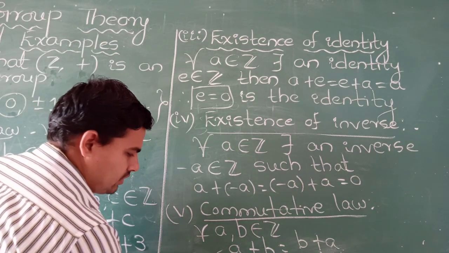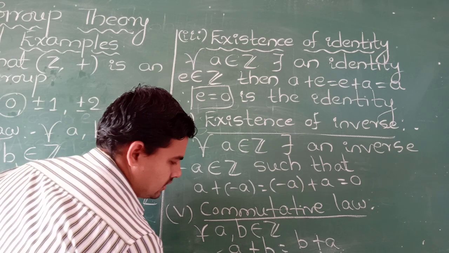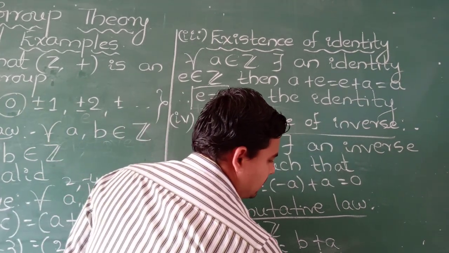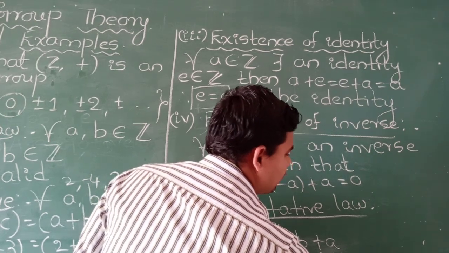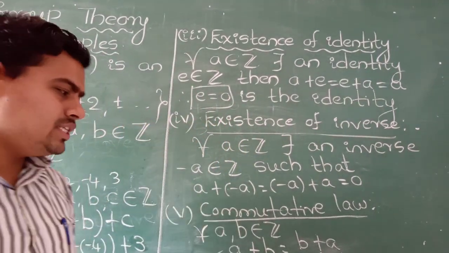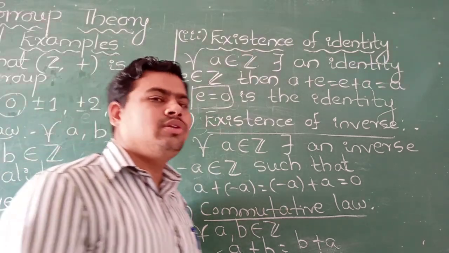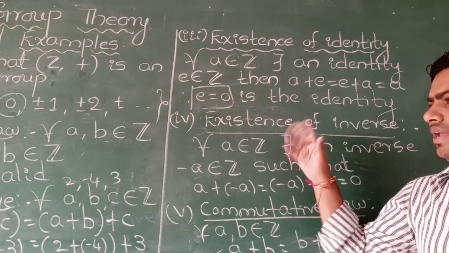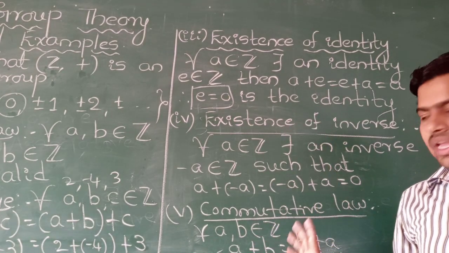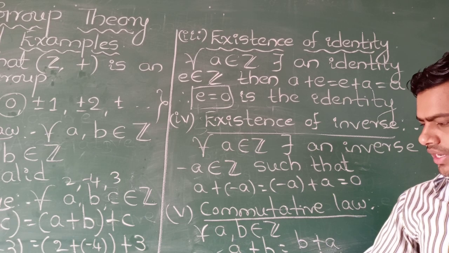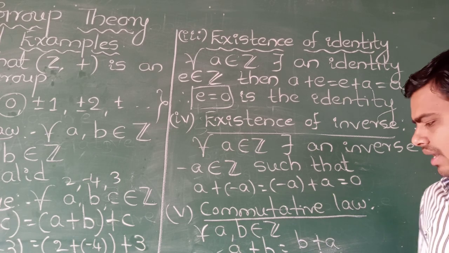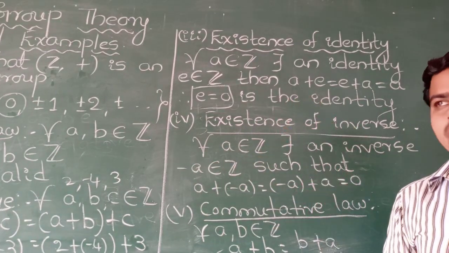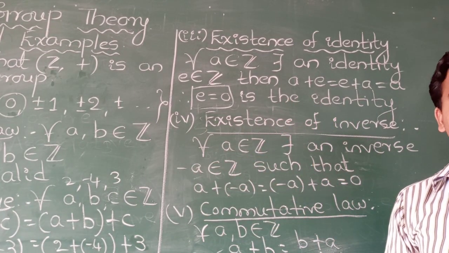Therefore, Z with respect to addition is an abelian group. This non-empty set becomes an abelian group with respect to addition because it satisfies closure law, associative law, existence of identity, existence of inverse, and finally commutative law. Any non-empty set together with the binary operation star is said to be an abelian group if it satisfies all these 5 conditions. Okay, this is the standard example on groups.